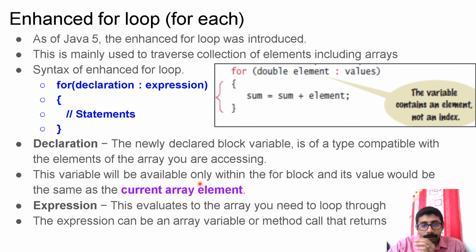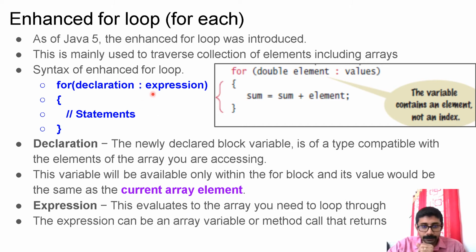This variable will be available only within the for block, and its value will be the same as the current array element. Each time this declared variable will be pointing to the current array element.